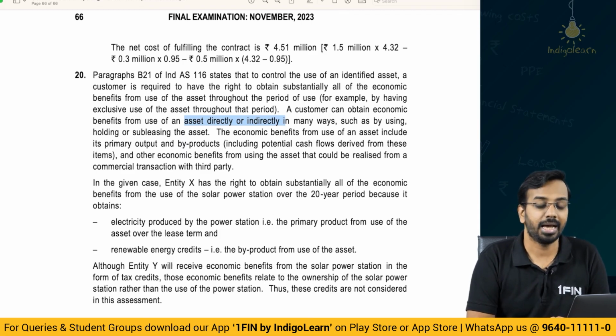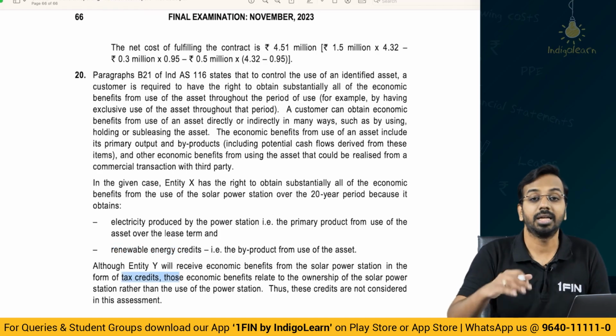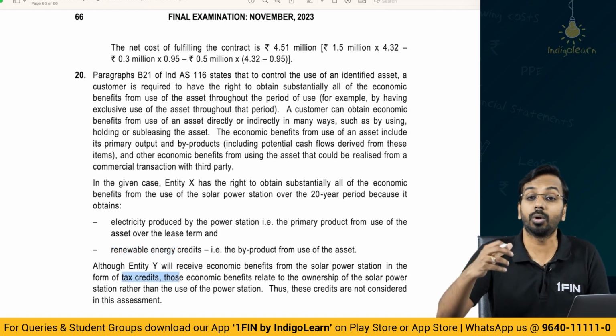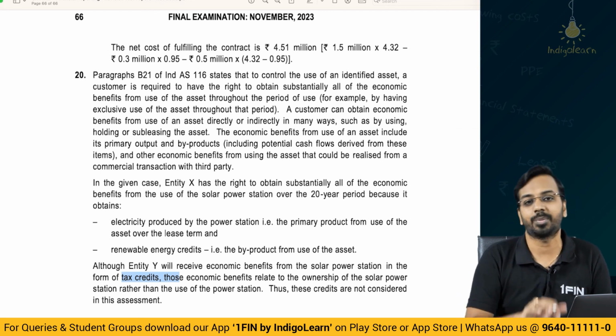In the given case, entity X has a right to obtain substantially all of the economic benefits from the use of the solar power station over the 20-year period because it obtains the electricity produced by the power station and the renewable energy credit. The credits in the form of tax credit are more from the point of view of an ownership benefit, not something related to benefits derived from using that particular asset.